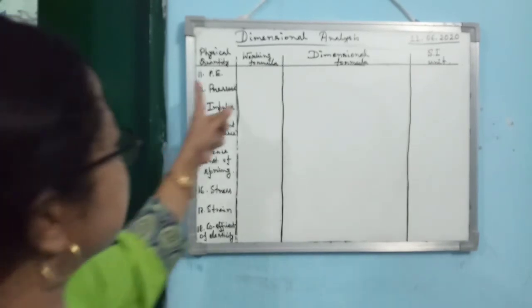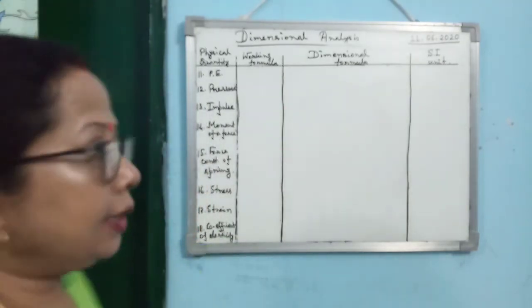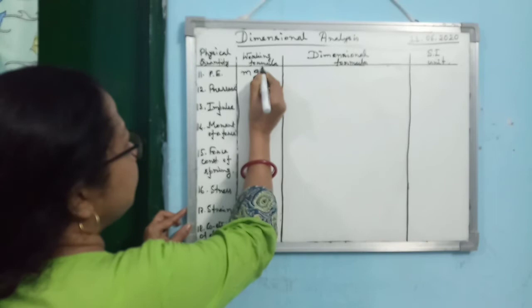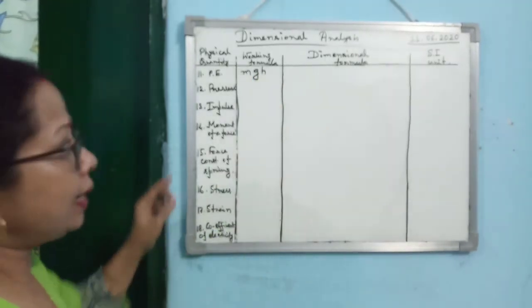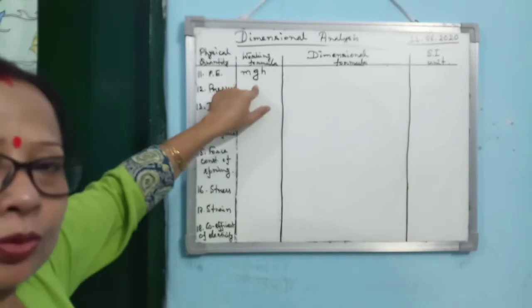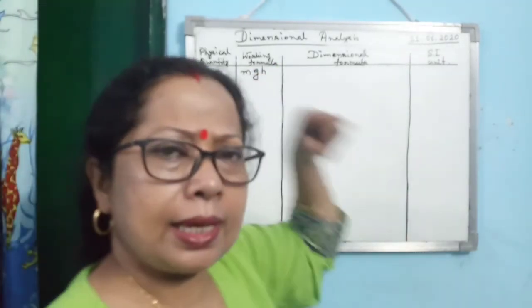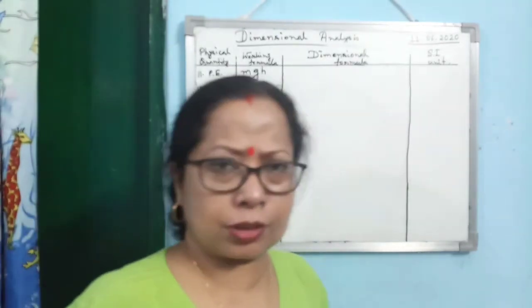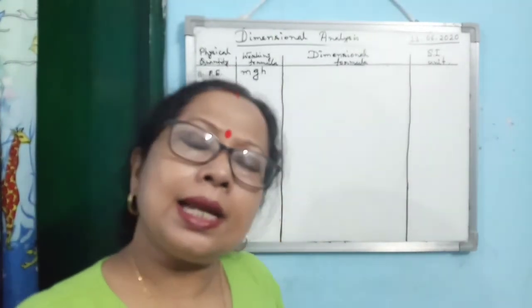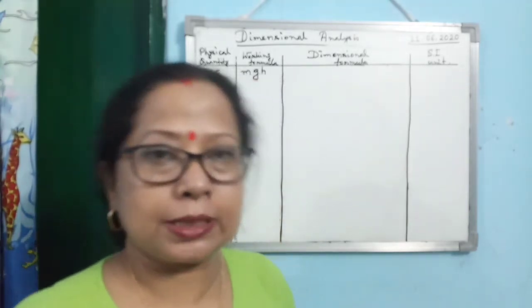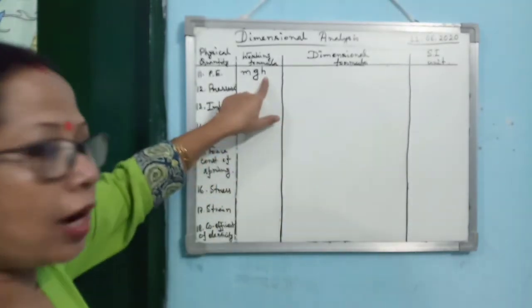Next one is potential energy. Now for potential energy, you know what is the formula? mgh. m stands for mass, g is the acceleration due to gravity. Here you see the acceleration may be produced by any force, but the dimensional formula for acceleration will always be the same. And then h stands for height.